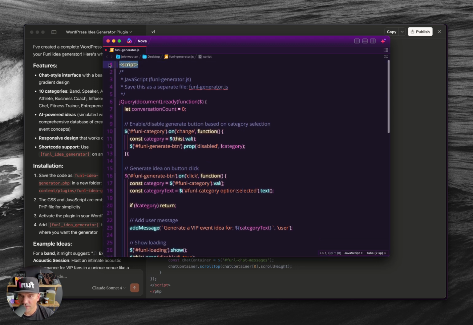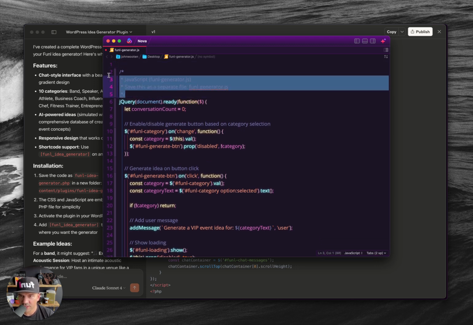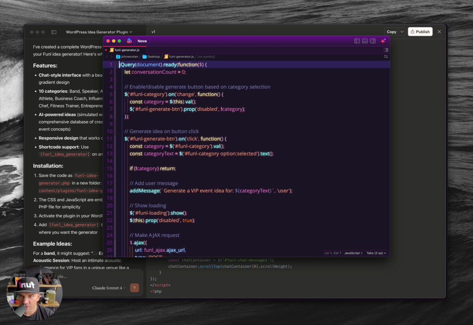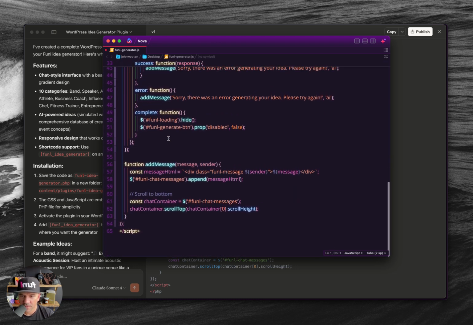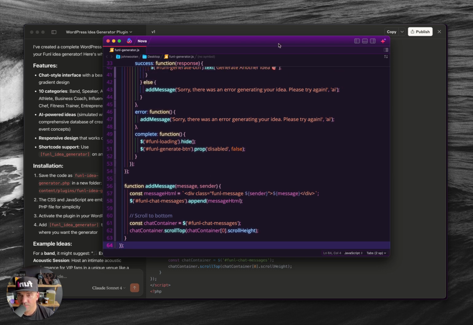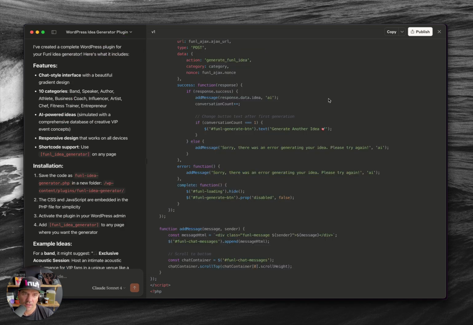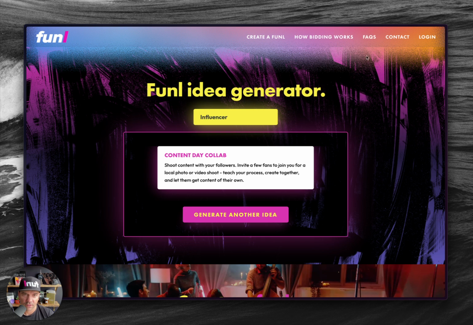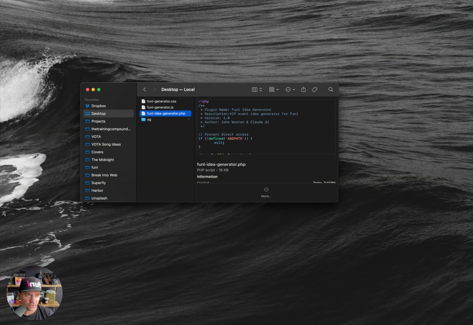I'm going to paste this in here, and since this is a JavaScript file, we do not need this script here, and in fact, I don't even need these right here. We'll just start with the jQuery document. Come down here, get rid of this closing script, and that should be it. That's my, let me go ahead and clear this here. Let me drag these over.